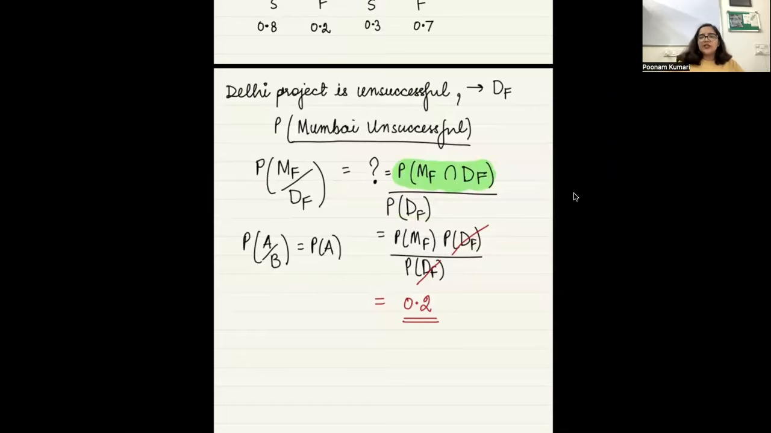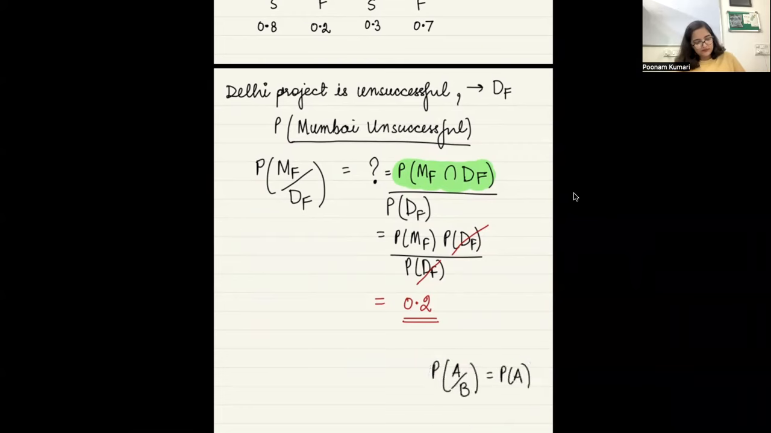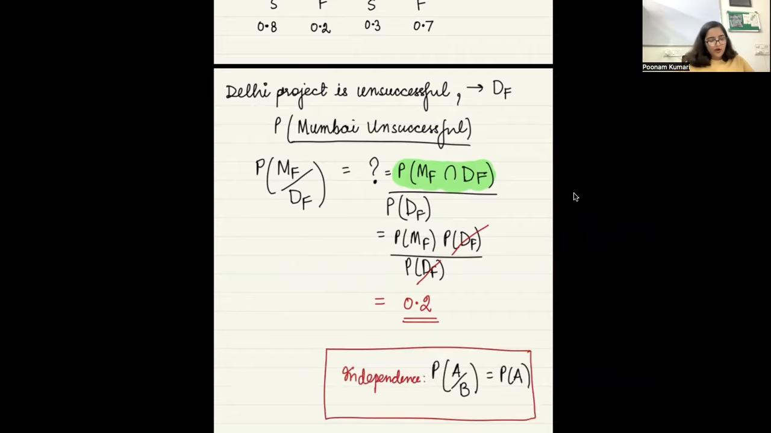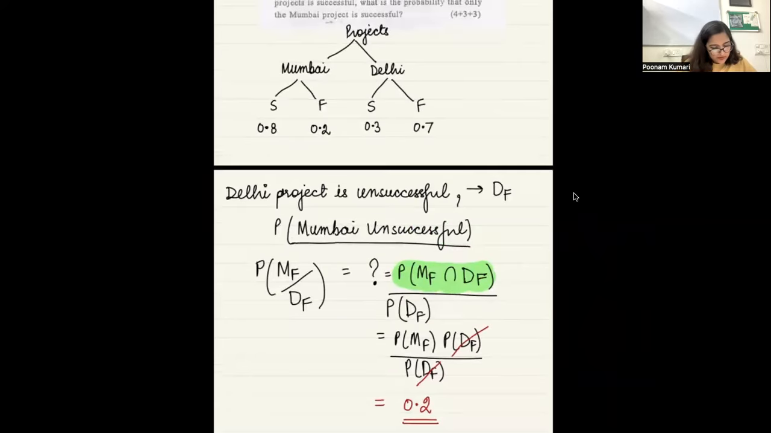So what will you explain? That since these two projects are independent, we don't get any information about the Mumbai project failing, even if we know anything about the Delhi project failing. So the probability will be the same as it was before. Is that okay? Yes. Okay. All right. Moving on. Fine.